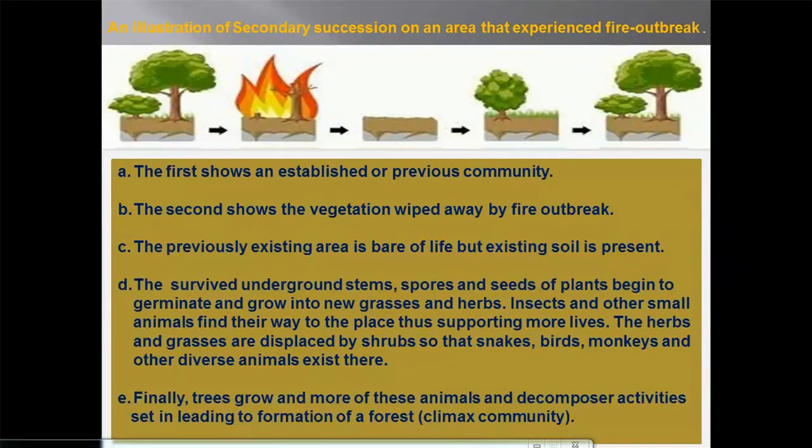Finally, the last stage, it can take years or millions of years. Finally, trees grow and more of these animals and decomposer activities set in, leading to the formation of a climax community, which is a forest here.